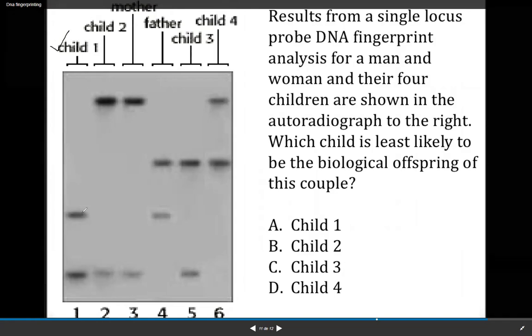Now you just look here, this resembles that of the father, and this resembles that of the mother. See this? So child one is normal for this particular set of parents. Now you look at child second. Child second, the first band has evolved from the mother.